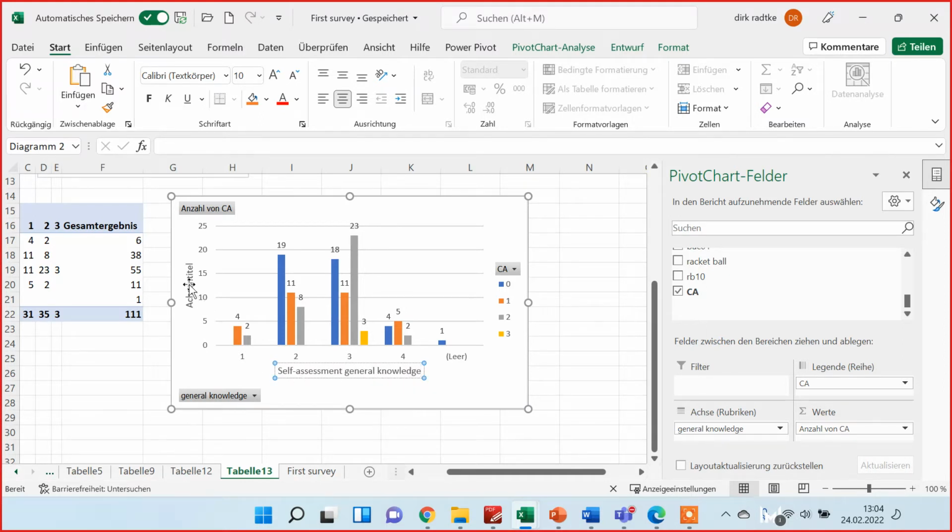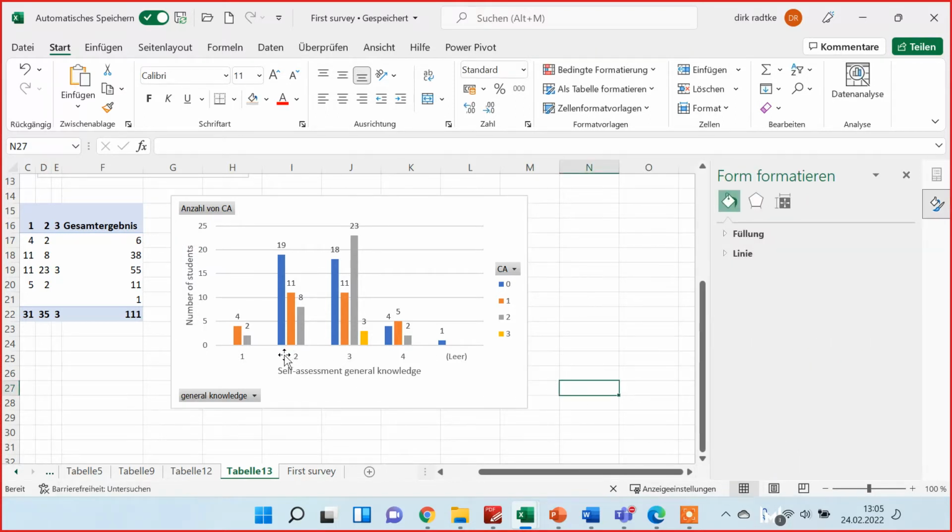And here on the y-axis, this would be the number of students. So you can say 19 students rated their self-knowledge with 2, and that is a blue bar, and they didn't get any question correctly, because the blue bar is for those who did get no questions correctly.